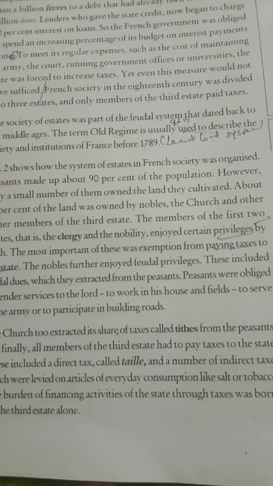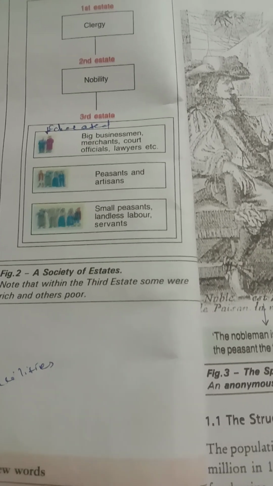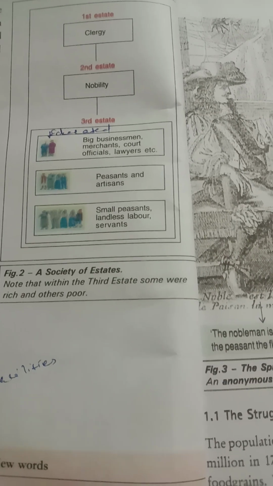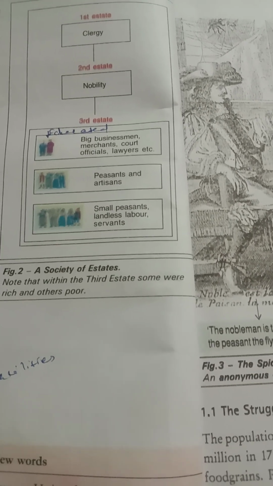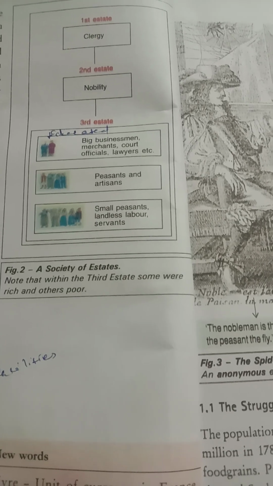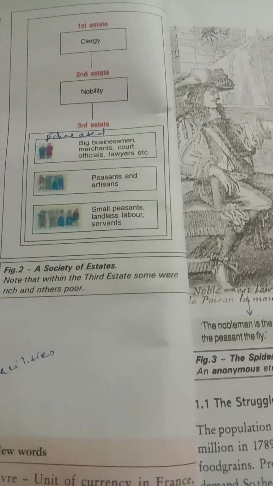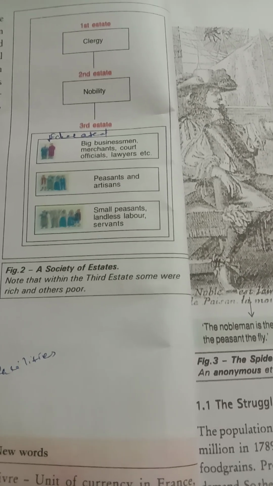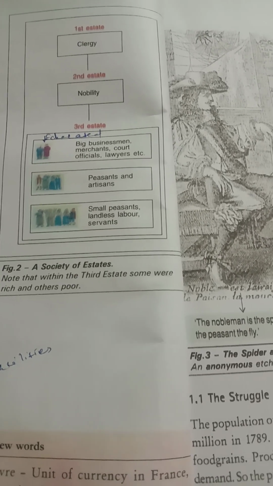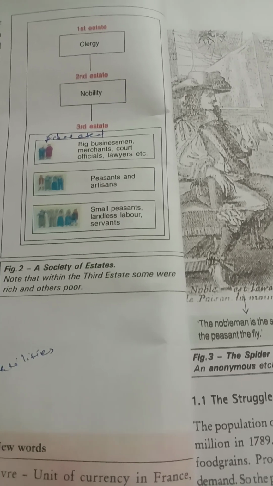Already they were divided into 3 estates, and only the members of the third estate had to pay the taxes. How is it possible for the third estate members to pay the taxes? First estate, clergy people, they are very rich. Second estate, nobles, also the same. But the third estate is normal common people. But it is said that only they have to pay the taxes.